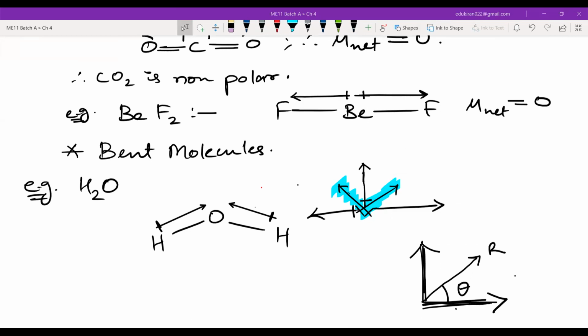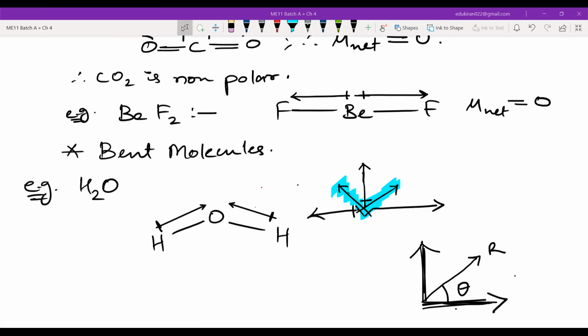Wait a second. Resultant vector and resolution of vector. Resolution, I think. Yeah, resolution of vectors, exactly.